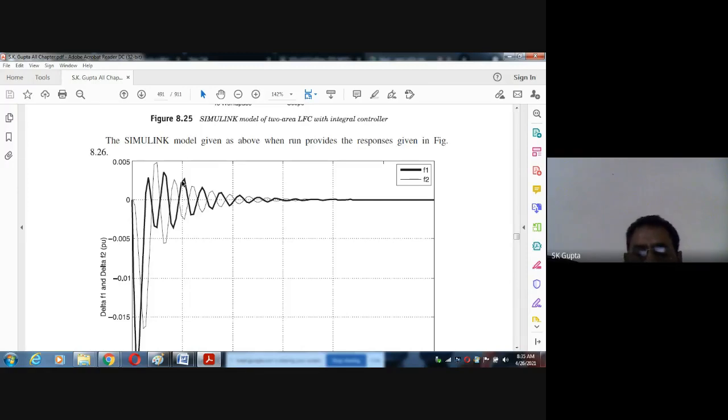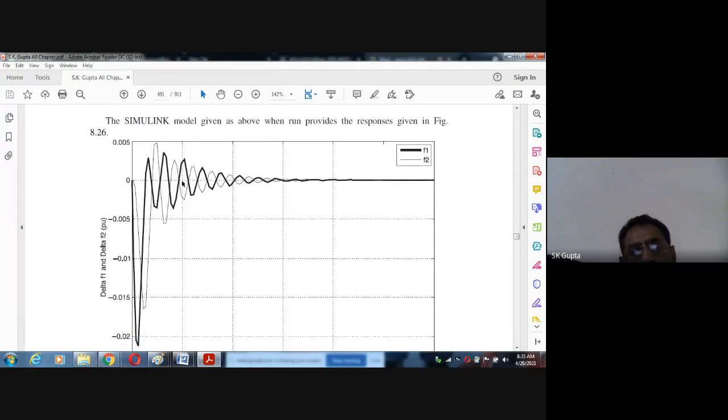If that area of peak overshoot and undershoot is minimized, then we can say the system performance is good. Our system is better in comparison to when it is not applied. So this is our intention.